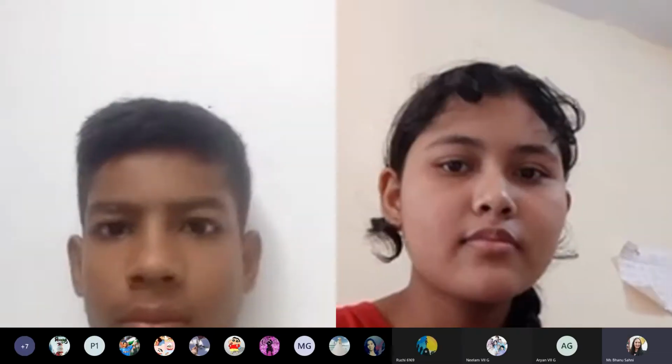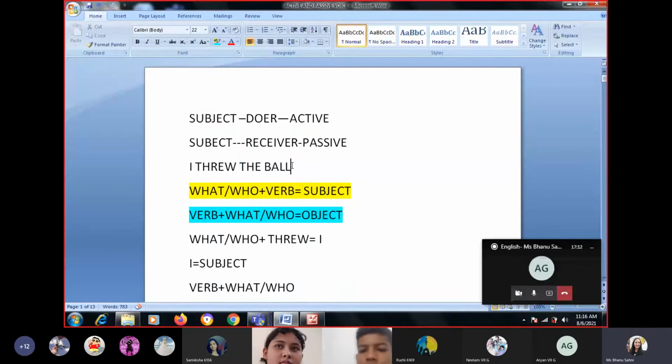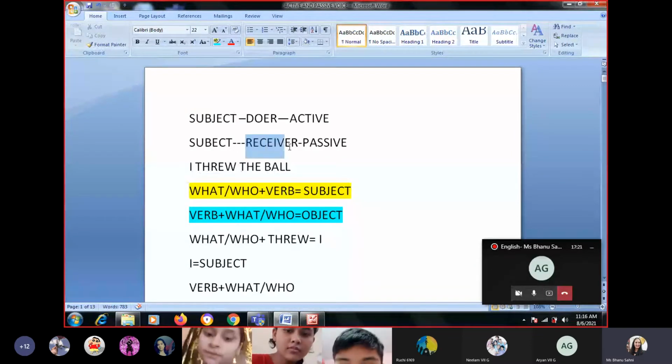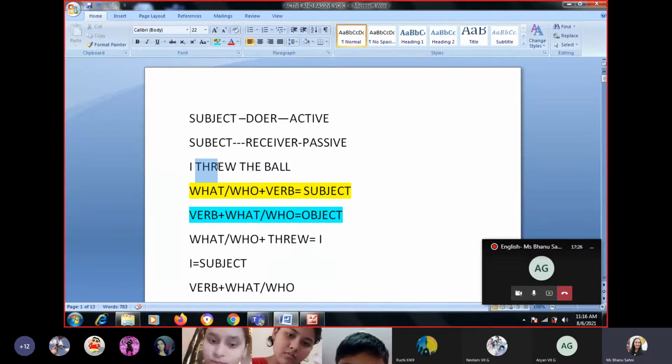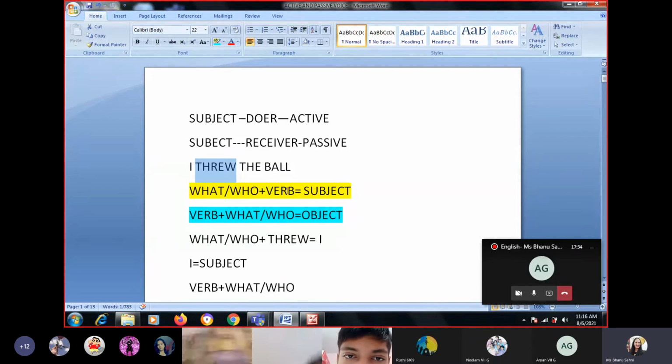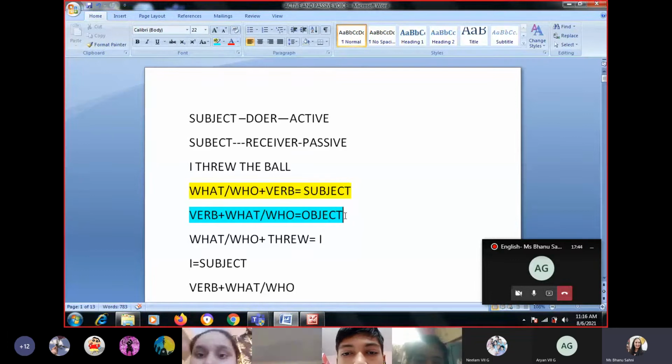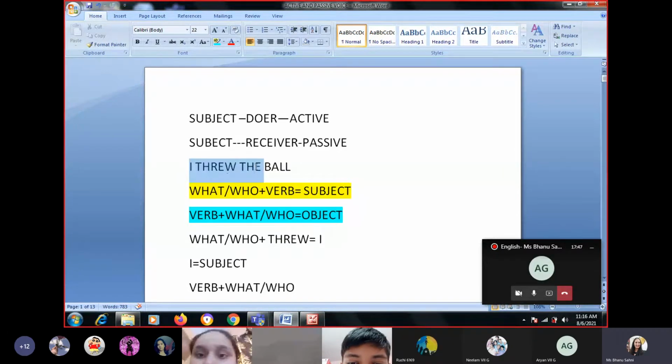Yeah. So I was saying that to find the object in this sentence, I've made it very clear. In active voice, subject is the doer. In passive voice, subject is the receiver. Now how to find the subject? To find the subject, we look for the verb, and before the verb, we ask what and who. Whatever answer you get is the subject. To find the object, you write verb plus what or who. That is your object.